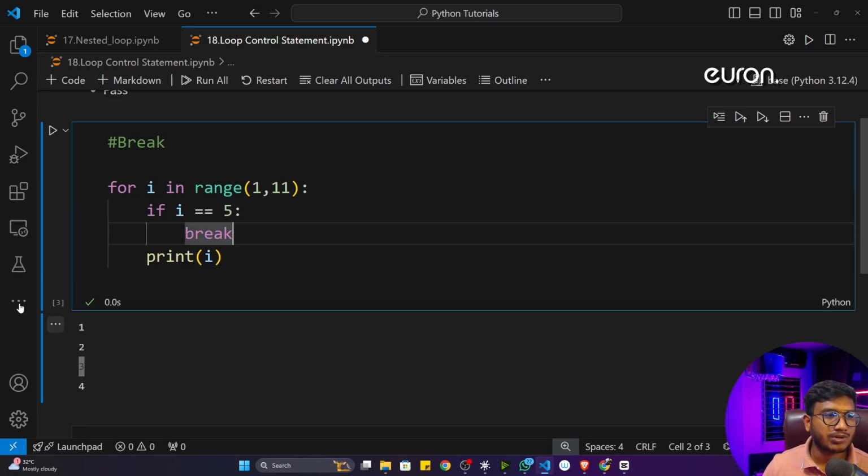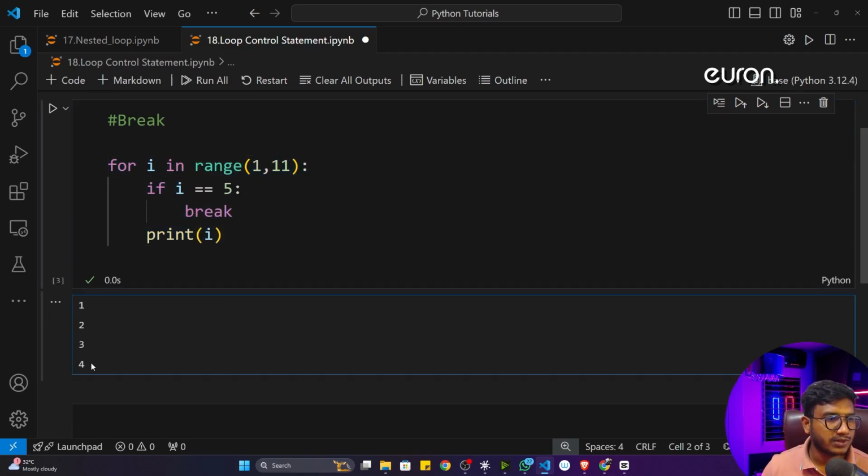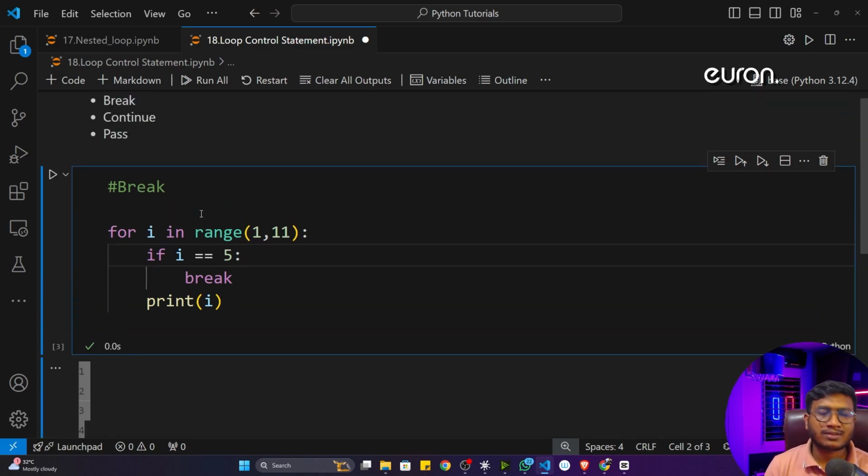Break means this particular execution would be done. It will just go out and the program would end. And whenever it breaks, that means this loop won't be executed again. So that's why it is printing till 4. I hope this part is clear. Now you can ask me where this break statement can be used in a real-time example.